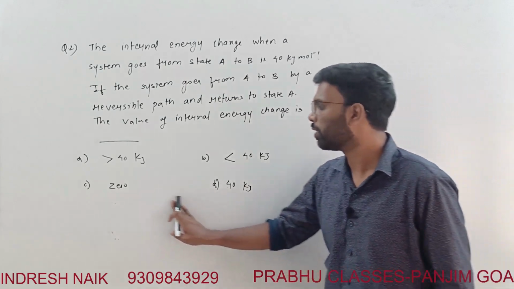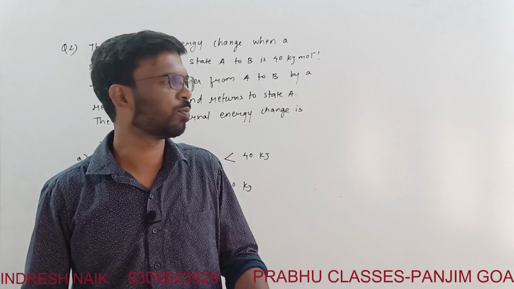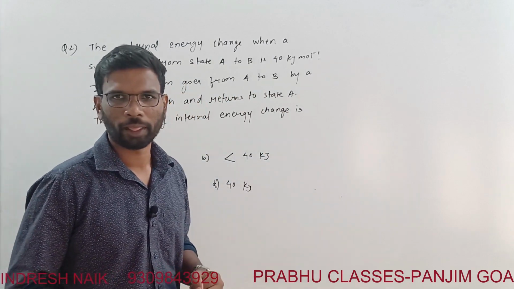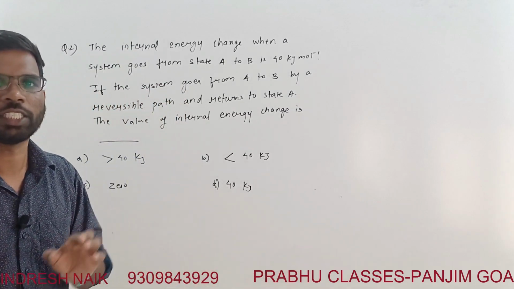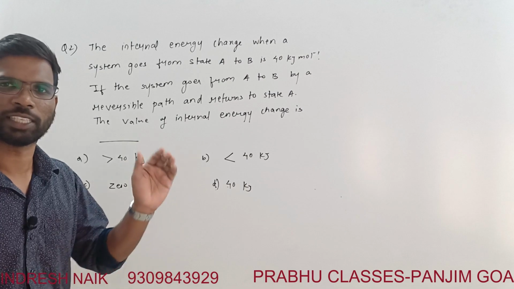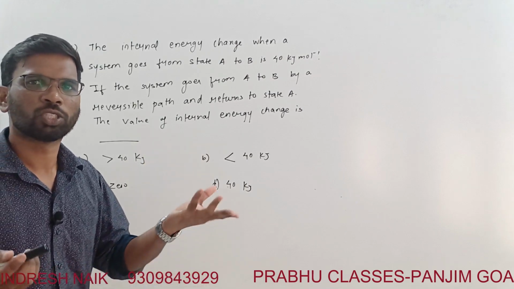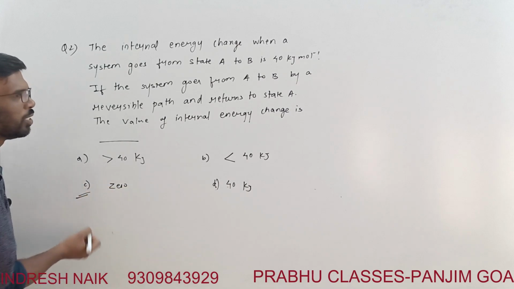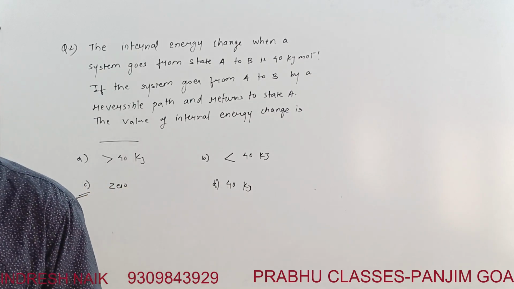Okay, see, it is a reversible process, A to B and coming back from B to A. Internal energy change is a state function. It depends upon the initial and the final state. In the reversible process, the initial and the final state are the same. So delta U will be equal to 0. So the answer is option C. There is nothing to calculate in it.